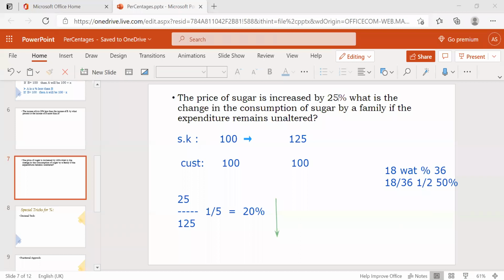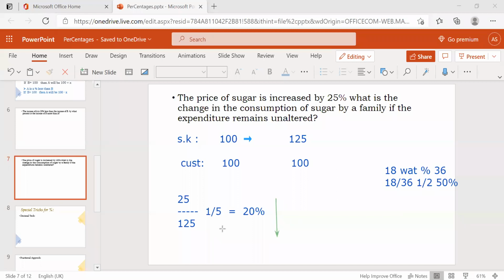So that 25 rupees is what percentage of 125? That much amount, I am going to reduce in my quantity. That's nothing but 25 by 125. Okay, is it clear?